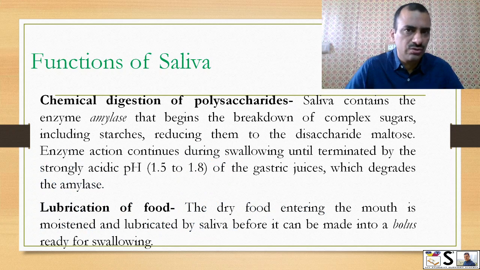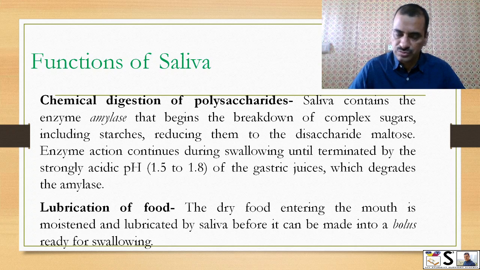What are the functions of saliva? Number one, chemical digestion of polysaccharides, or we can say starch. Saliva contains the enzyme amylase that begins the breakdown of complex sugars including starches, reducing them to disaccharides, that means maltose. Enzyme action continues during swallowing until it is terminated by the strongly acidic pH of 1.5 to 1.8 in the stomach, which degrades or destroys amylase.